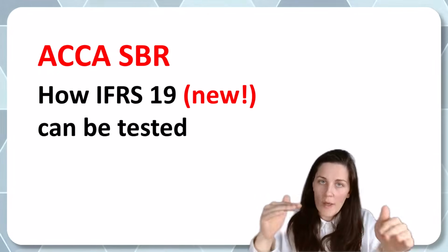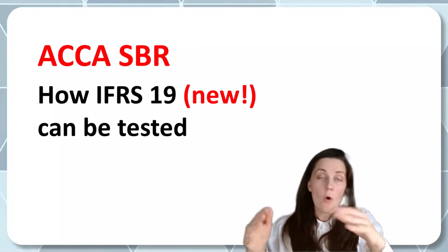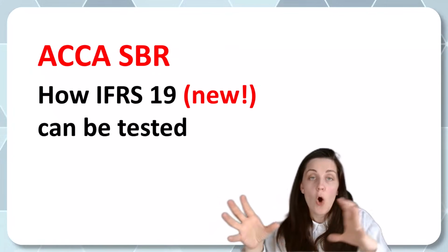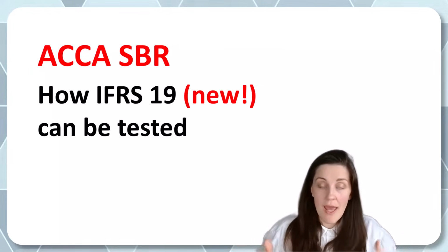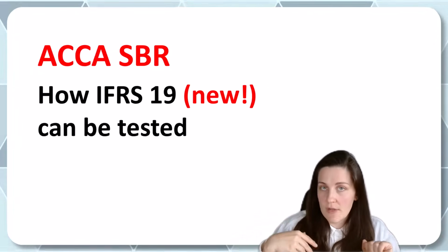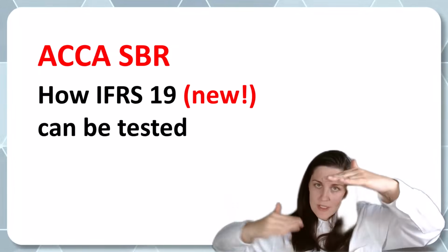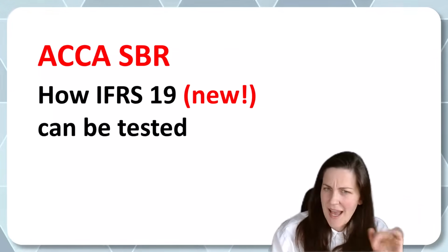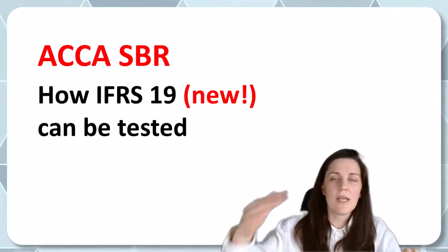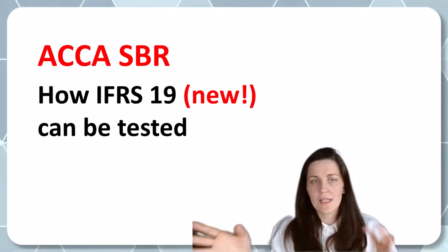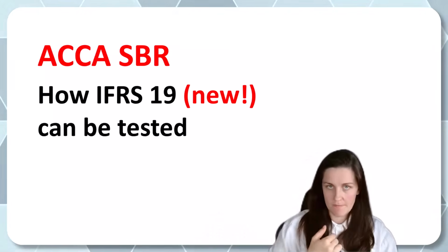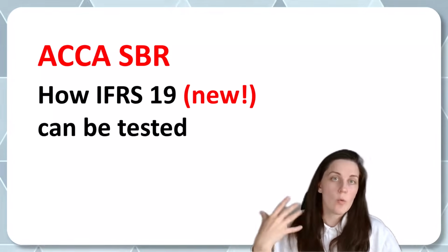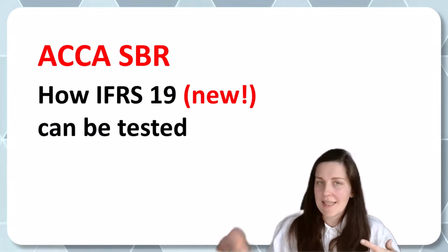In here, when we make debits and credits, when we prepare the statement of financial position, statement of profit and loss and other comprehensive income and so on, we are going to have the same numbers as if we would provide full IFRS financial statements, but the notes, the disclosures, are going to be reduced. And the standard is actually quite lengthy, so it's going to talk about each and every standard and it's going to tell us what to include, what not to include, but we need to make sure that the users of the financial statements can understand whether we are solvent, whether we are liquid.